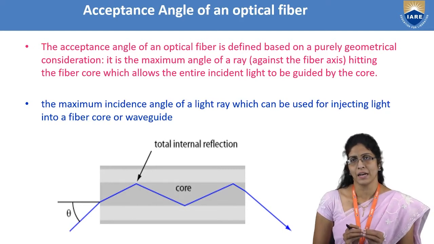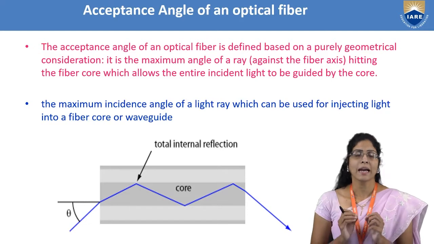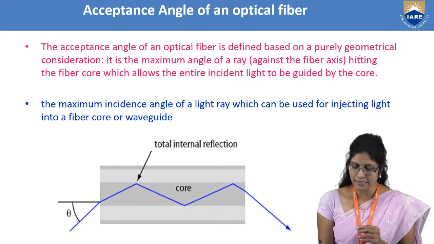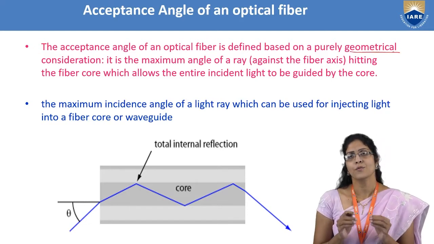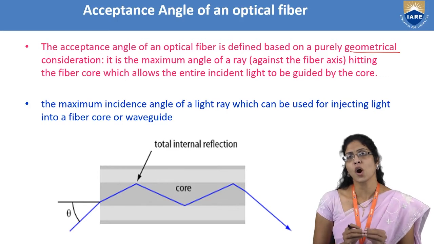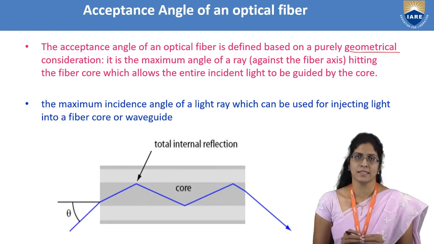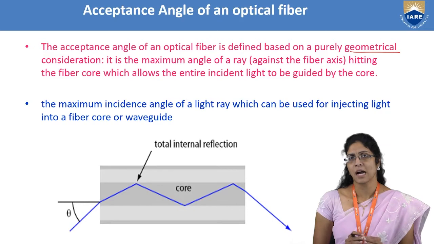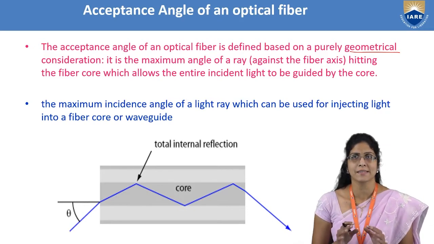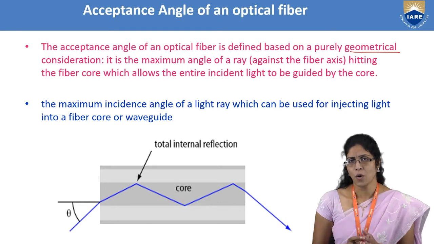So the acceptance angle of an optical fiber is defined based on the geometrical consideration of the optical fiber, that is the core. The geometrical consideration also means that we are considering the geometry of the light which is being incident. Throughout this chapter, we will consider the optics in the form of rays. So you all know ray optics, right?